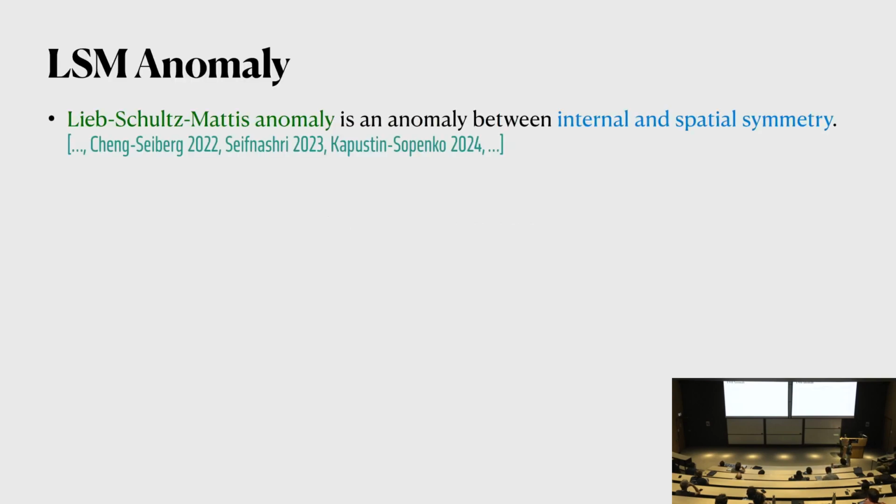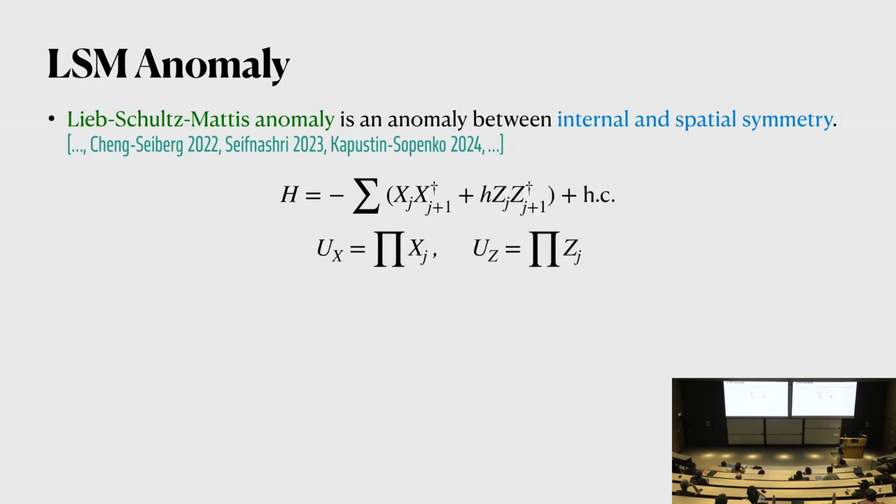Okay. So now let me move on to talk about LSM anomalies. This is an anomaly between space-time symmetry and internal symmetries. And let me just do an example. So in 1+1D, we can imagine that we have a Hamiltonian of this type, which is usually called the XY model.